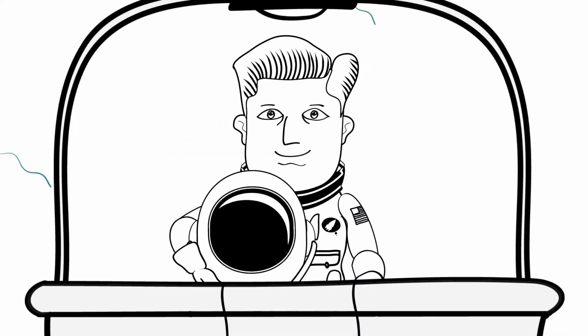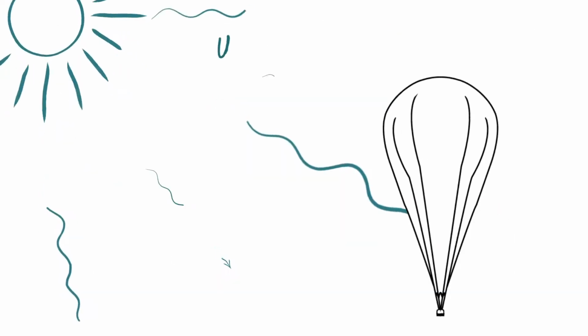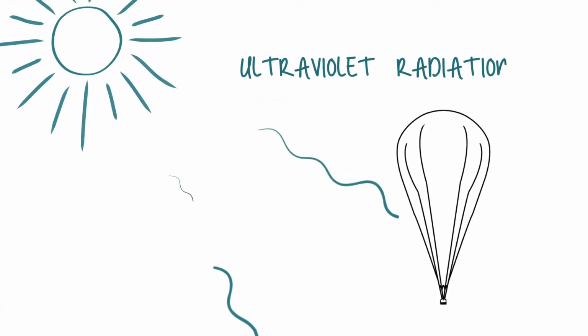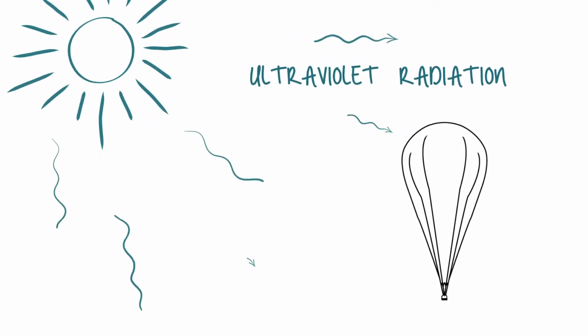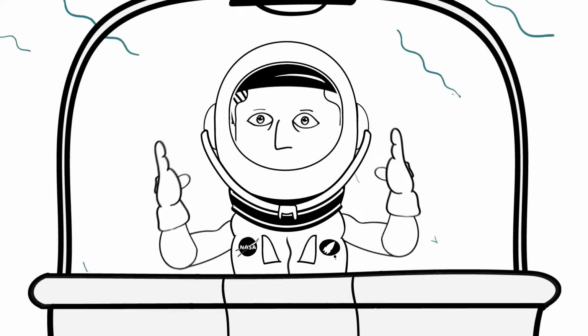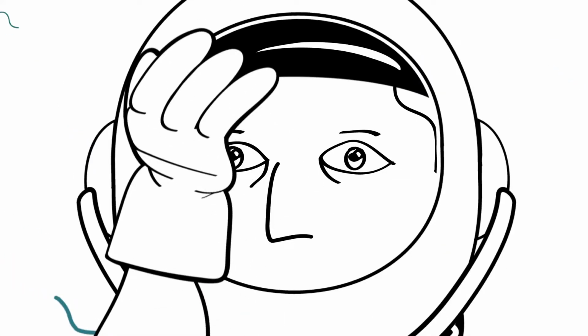Now the sun's radiation comes down in a couple of different forms. One we call ultraviolet radiation. Now this is an invisible form of light. It can't be seen. And this is a very damaging form of light. It can cause skin cancer, for example. But it's mainly absorbed here by the ozone layer.